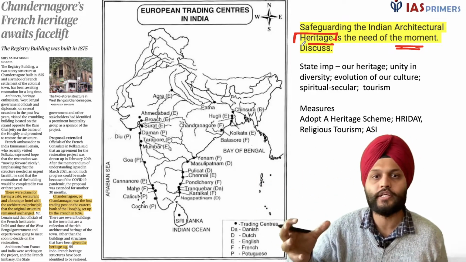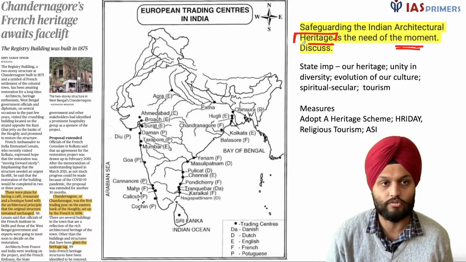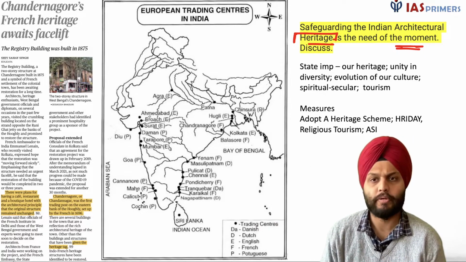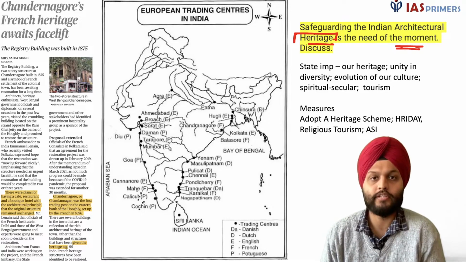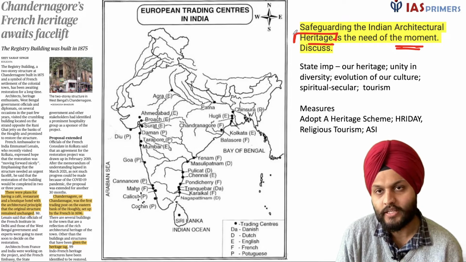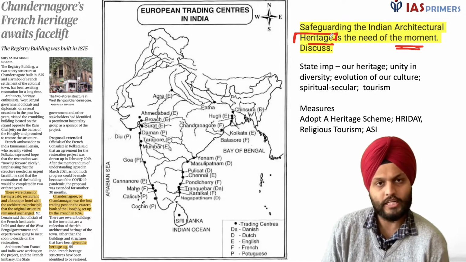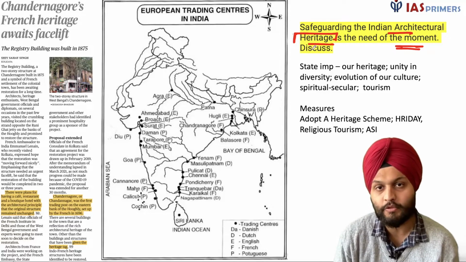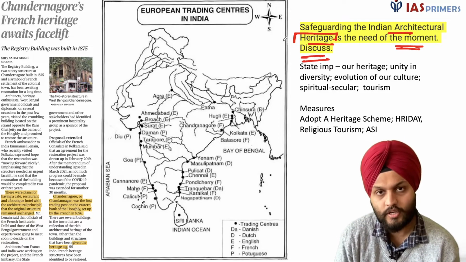And when I say architecture, we refer to the buildings and structures like this one. Right, we have Qutub Minar, we have Taj Mahal. So these are all architectural heritage that we have. Okay, now when we have a question like this, safeguarding is one thing, that we have to protect, but there are certain questions that we need to mention when we say discuss.